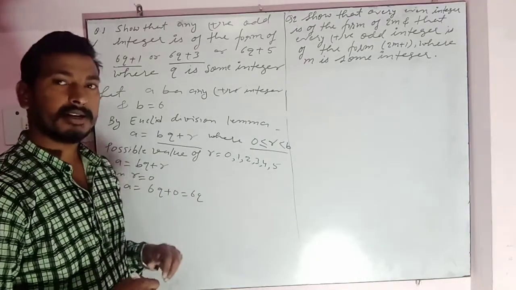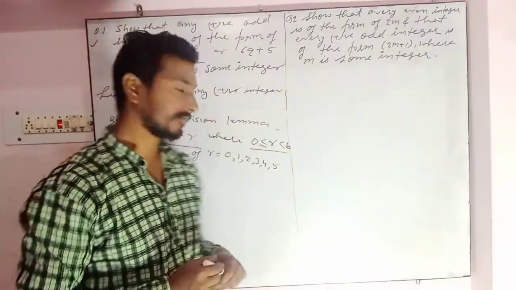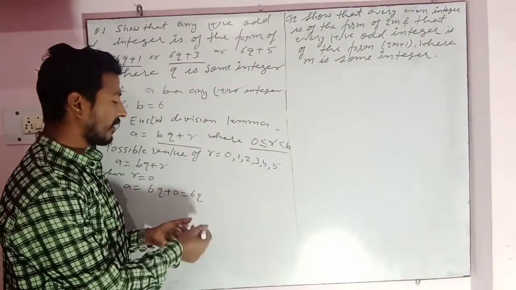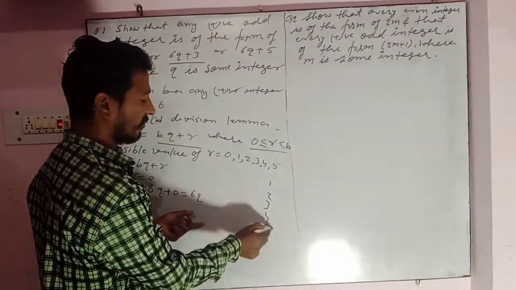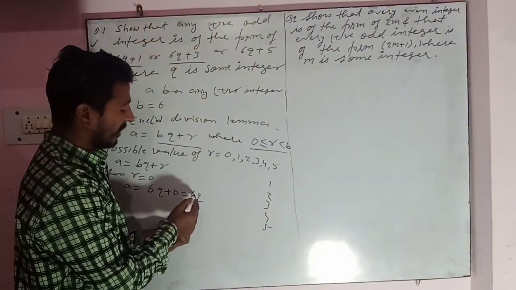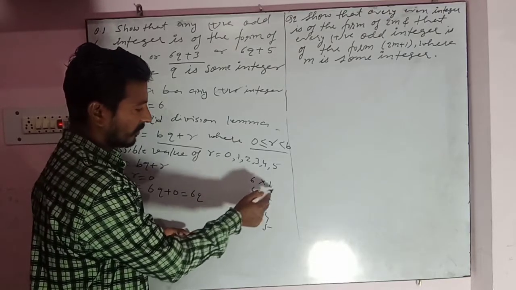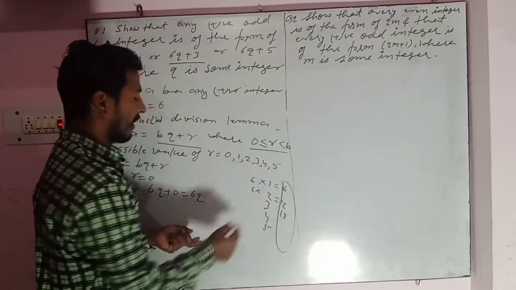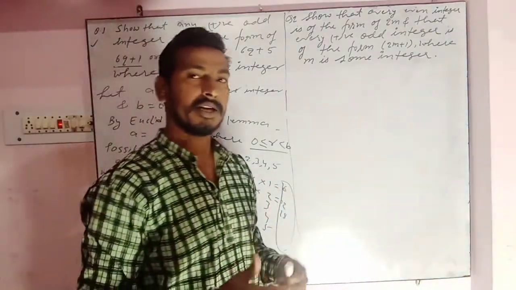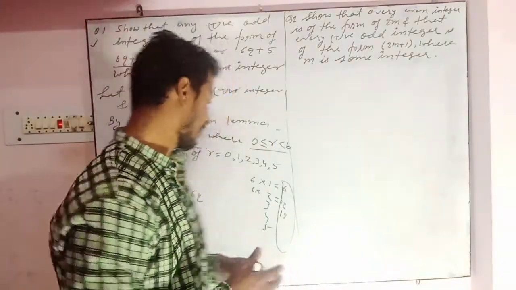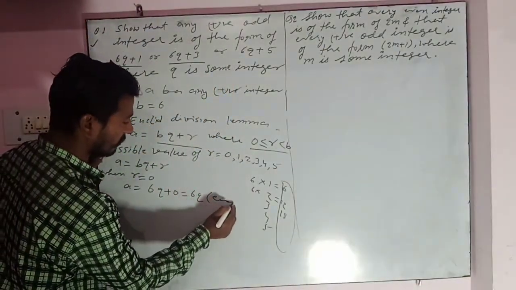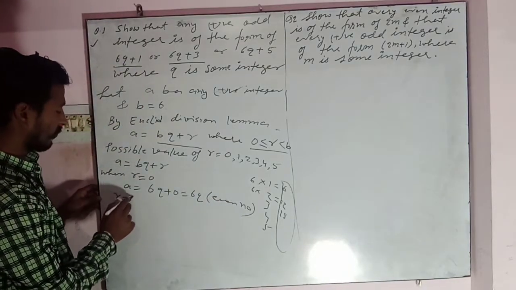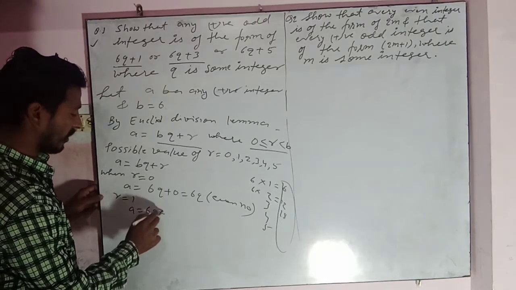Now, can you say 6q is even or odd? Q will be any integer, like 1, 2, 3, 4, 5, any integer. And when you multiply 6 in this way, 6 times 2 is 12, 6 times 3 is 18, so you will get a multiple of 6. And because 6 is an even number, its multiple also will be an even number. So this is an even number.